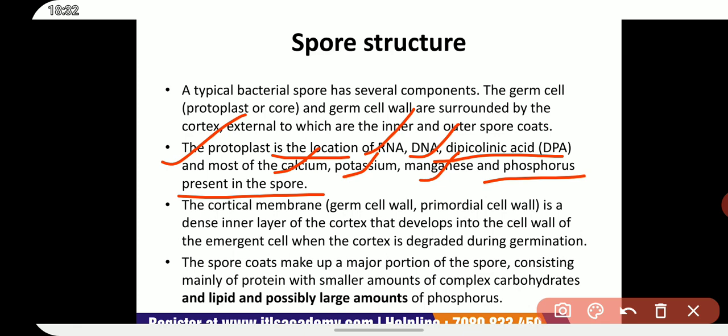The cortex consists largely of peptidoglycan, some 45 to 60% of muramic acid residues not having either a peptide or an N-acetyl substituent, but instead forming an internal amide known as muramic lactam.